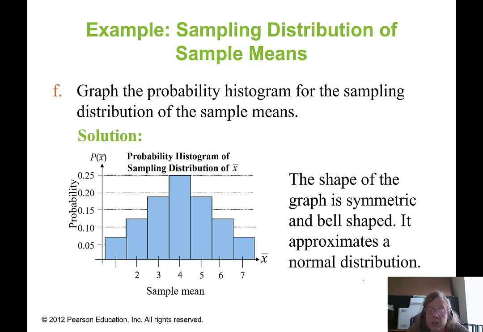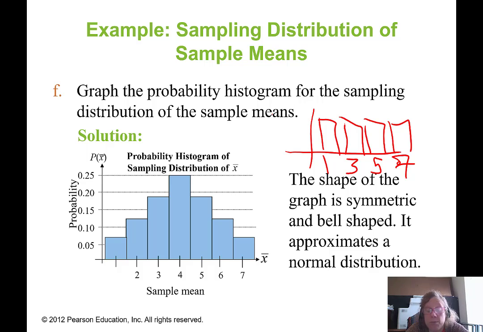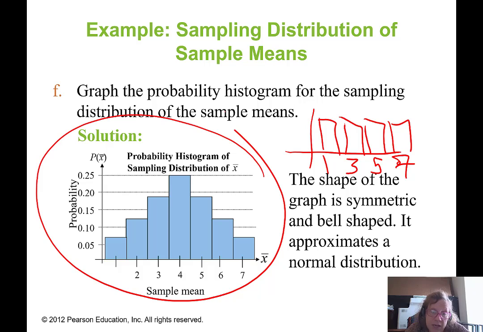So this was a little toy example just to give you the idea that you can treat the sample mean as its own random variable, and when you do that, no matter what the original distribution is, even if it were uniform and flat like our original distribution, remember the original distribution was for 1, 3, 5, and 7, that each one had 25% probability of being selected. So that was a discrete uniform distribution for the original population. Even in that case, even with as small a sample size as n equals 2, we end up with a symmetric bell-curved shaped distribution for the sample mean.